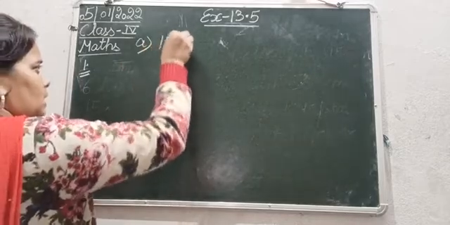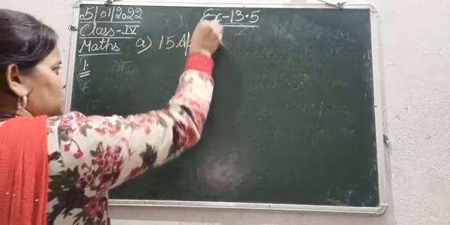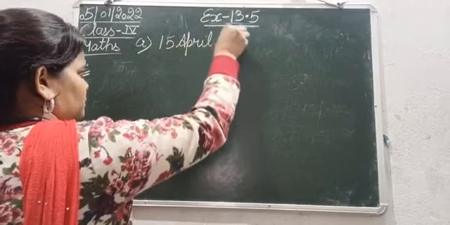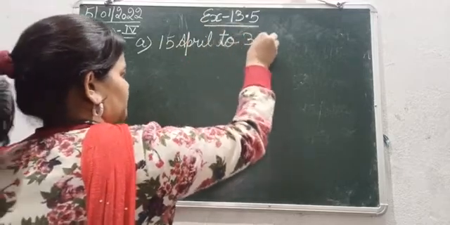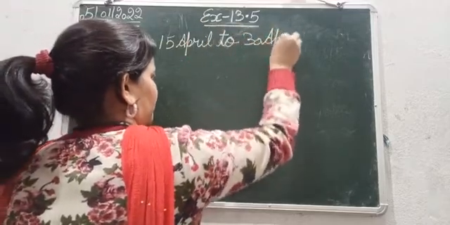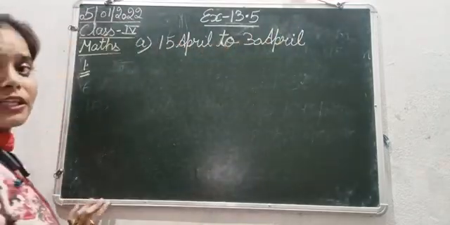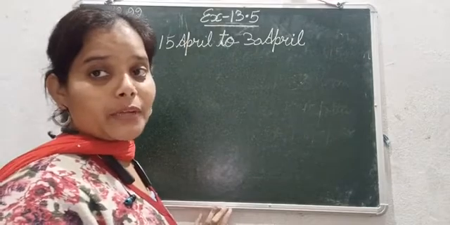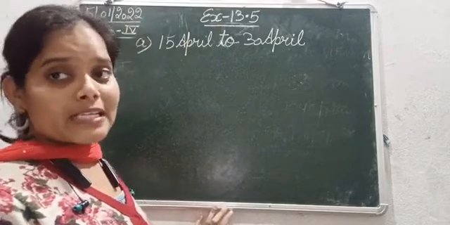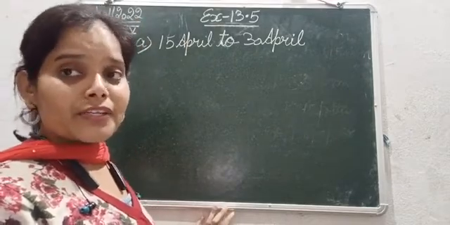So let's begin with the first one. Find total days from 15th April to 30th April. So 15 April से लेके 30th April तक कितने number of days हुए, that we need to calculate. So 30th April is the last day of April. After that the 1st May is there.